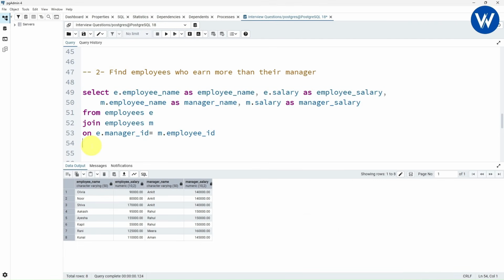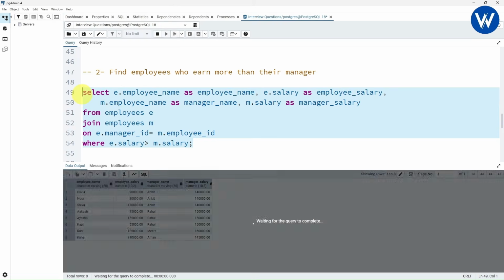Now what you need to do is give the condition. What is the condition? We need to find the employees whose salary is greater than the salary of the manager, right? So here you can give one simple condition, E.salary is greater than M.salary. Use a semicolon, and finally let's execute the query.